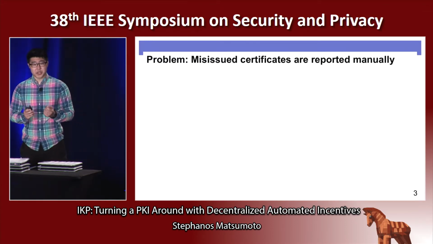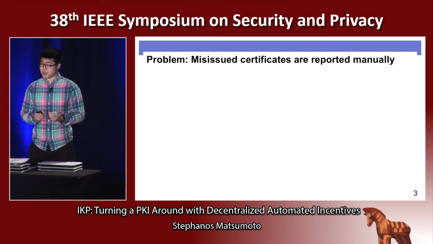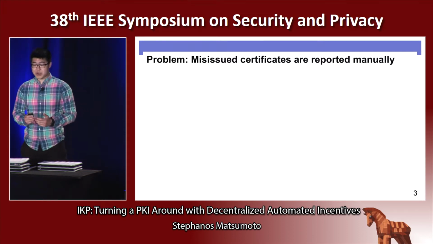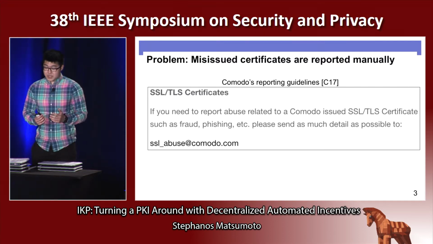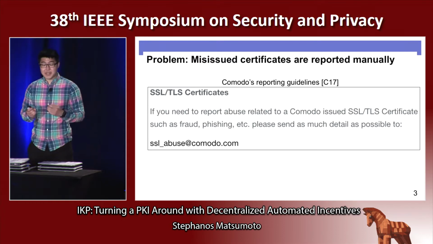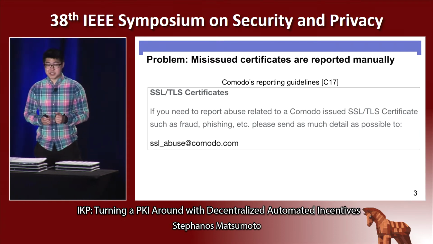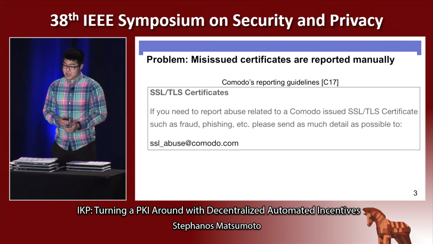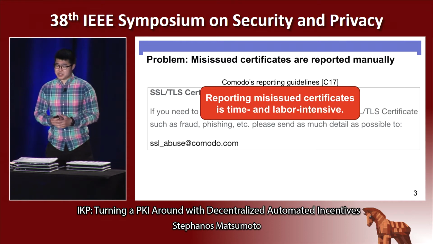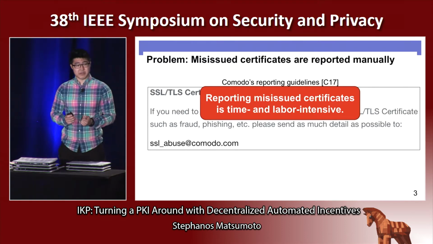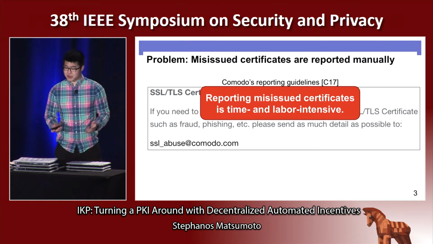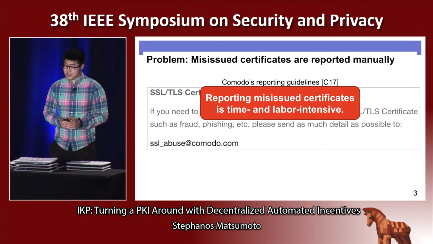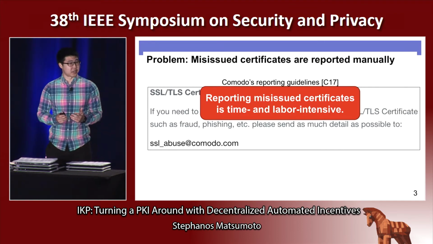So first, what can you do if you find an unauthorized certificate? Well, it turns out that even when someone finds a misissued certificate, reporting it is rarely worth it. As shown, the CA Komodo simply asks those who find a misissued certificate to send them a detailed email. Now, in fact, all CAs follow a similar process. But not only is this process tedious and time and labor intensive for the vast majority of users, why should they even bother? Even if a detector reports a misissued certificate for the greater good of TLS, they'll probably only do so for a few large sites like Google or Facebook.